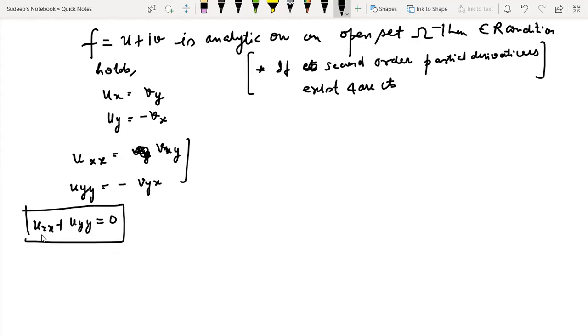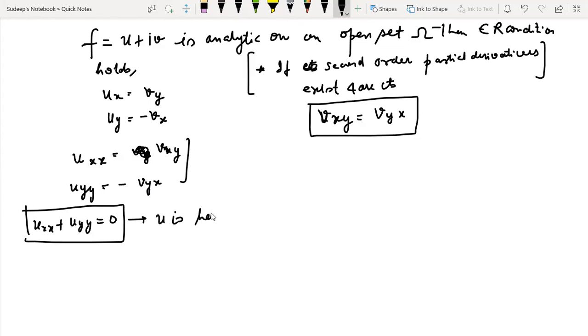If the second order partial derivatives are continuous, then always remember that the order of the derivative is immaterial, and vxy becomes equal to vyx. So for that matter, your right hand side would become 0, and u becomes harmonic on this open set omega.